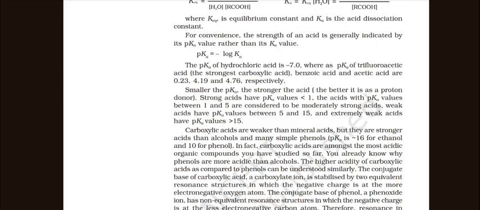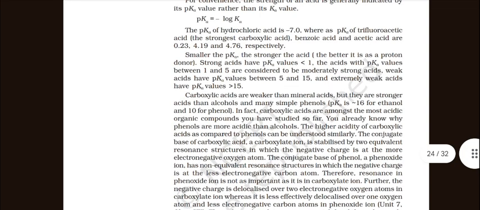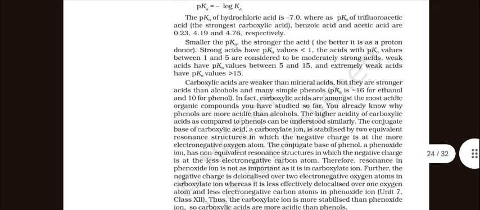For convenience, the strength of an acid is generally indicated by its pKa value rather than its Ka value. pKa = minus log Ka. The pKa of hydrochloric acid is minus 1.0, whereas pKa of trifluoroacetic acid, benzoic acid and acetic acid are 0.23, 4.19 and 4.76 respectively.